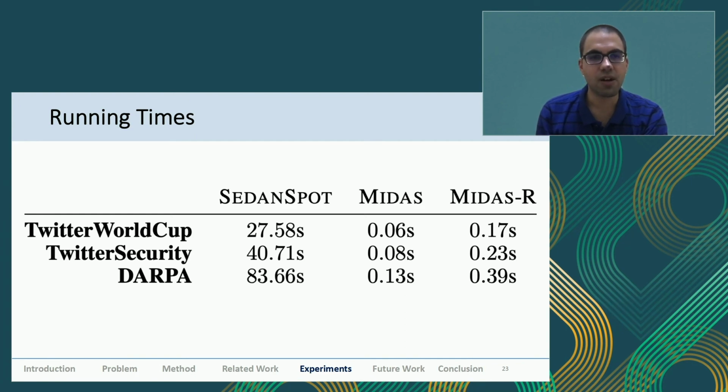DARPA is around 4.5 million edges, and this is on my normal MacBook. It runs within a second, whereas SedanSpot takes at least 2 orders of magnitude more time. In the journal extension, we also see that our implementations are slightly faster, and we are at least 3 orders of magnitude faster than the previous baselines.